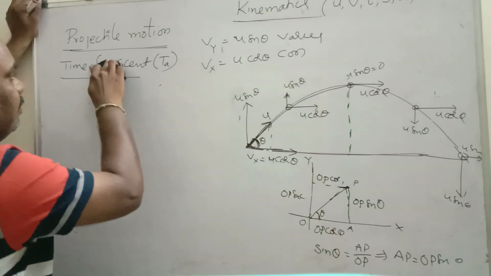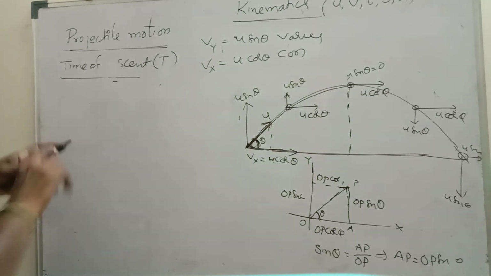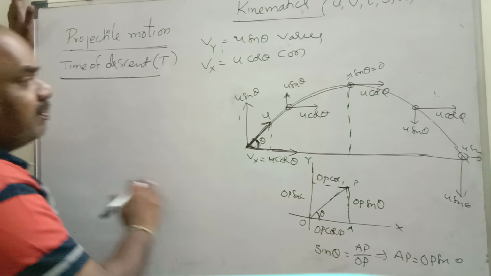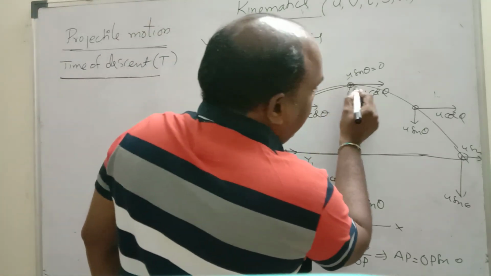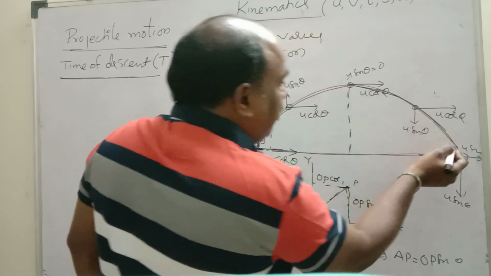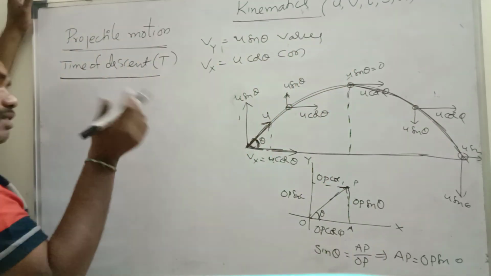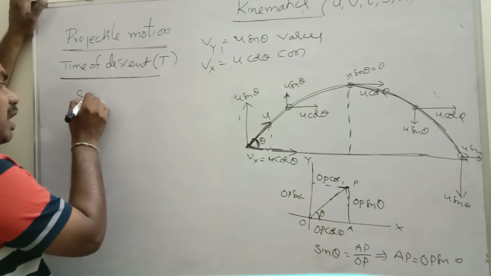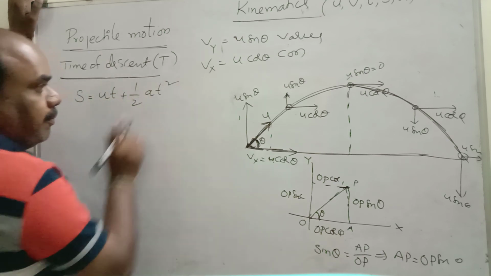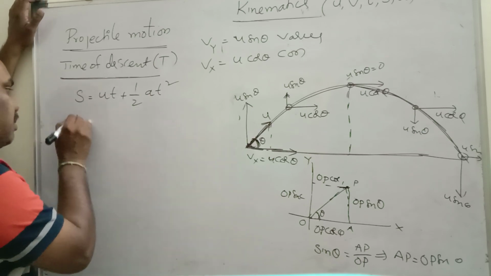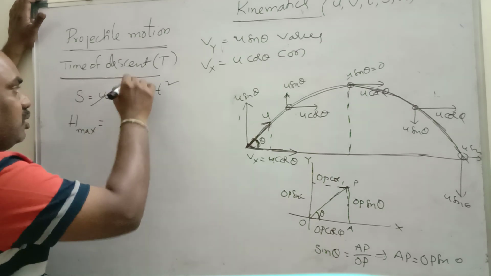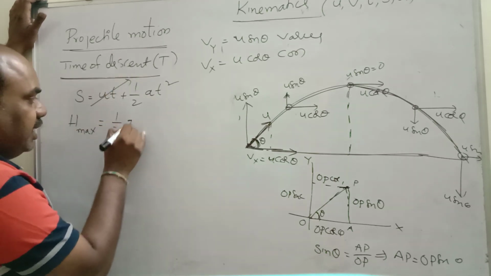Now we will see time of descent. Tell me, what is time of descent? The time taken by the body to reach the ground from its maximum height. This is the maximum height, and from maximum height to the ground, this total time is called time of descent. For time of descent, which formula did we use for an upward thrown body? S is equal to ut plus half at square. S is what? Maximum height. Maximum height is equal to, what is the initial velocity at maximum height? 0. Half g t